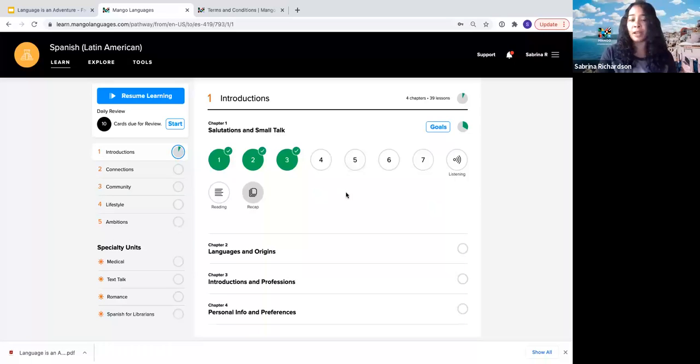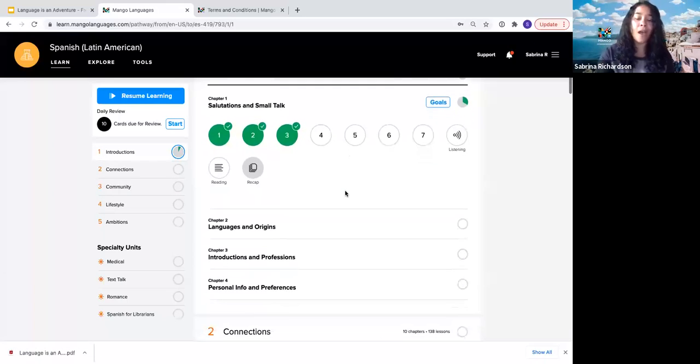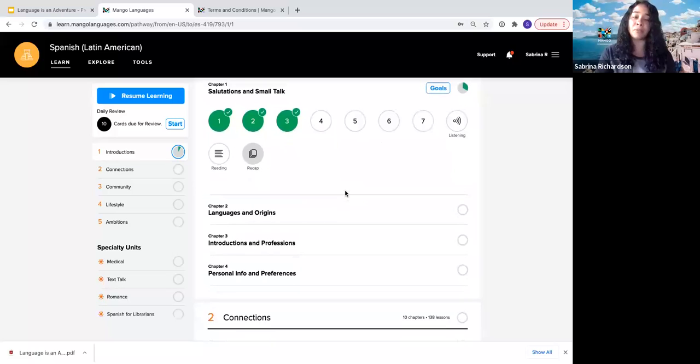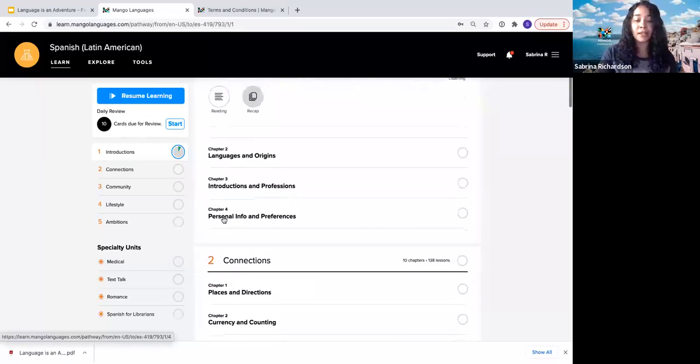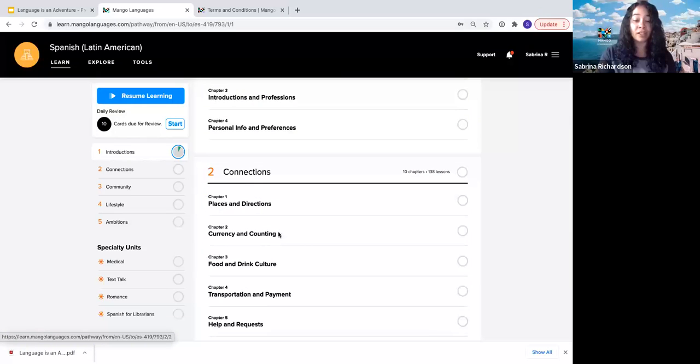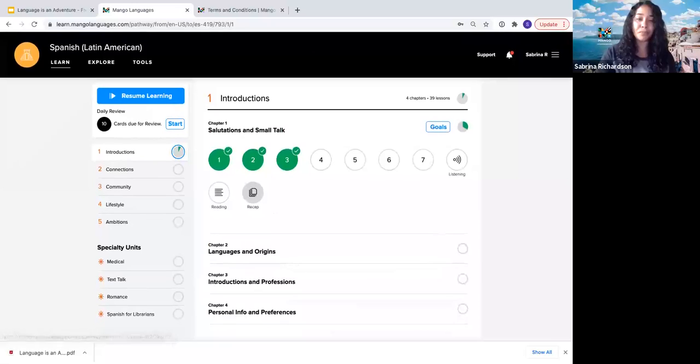In this chapter, you'll learn how to greet people, how to say hello, common questions like looking for bus stops and things like that. As you get a little bit deeper into the chapters, you'll learn how to talk about things like places and directions, currency and counting, food and drink culture, and more. So each of the lessons takes about 15 to 20 minutes to complete, depending on the language and the learner's experience with the language, but they're broken down in nice bite-sized chunks so that it's easy to tackle one portion of the topic and then move on to the next one.